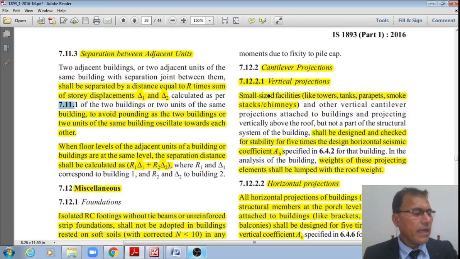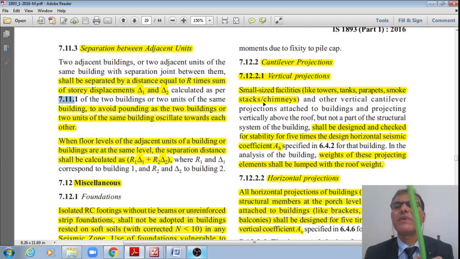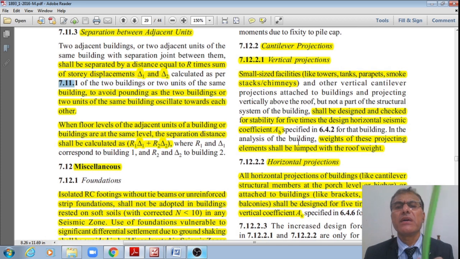And next one is cantilever projections, vertical projections like this, right? Small sized facilities like towers, tanks, parapets, smokestacks, chimneys, etc., shall be designed and checked for stability for 5 times the design horizontal seismic coefficient AH as specified in 6.4.2 for that building.